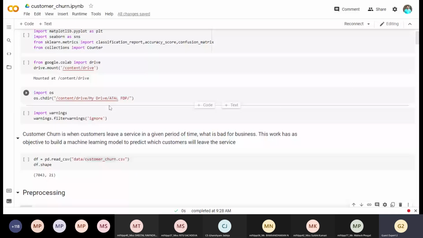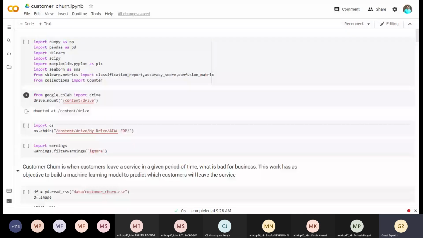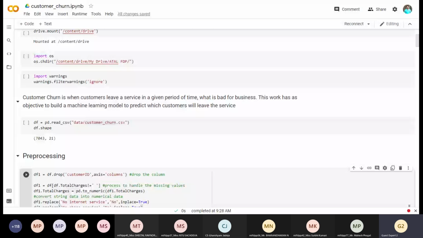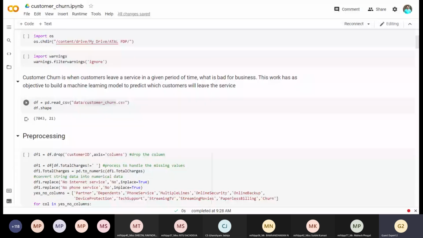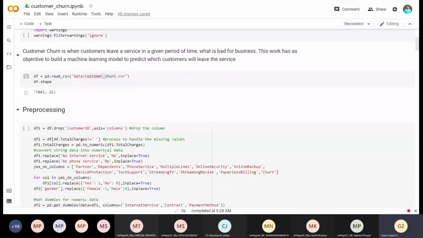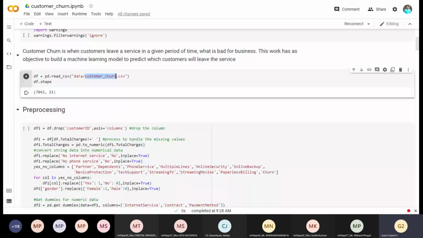First, importing libraries, which is very common in every machine learning problem, so I'm not discussing this. The first problem I have used is customer churn prediction, where a number of customers leave a particular business or service. This is a kind of imbalance problem, because there are fewer chances that a particular customer will leave the service. So we need to predict whether the customer is going to leave the business or not.